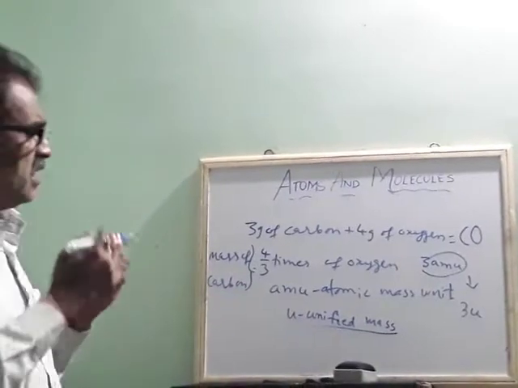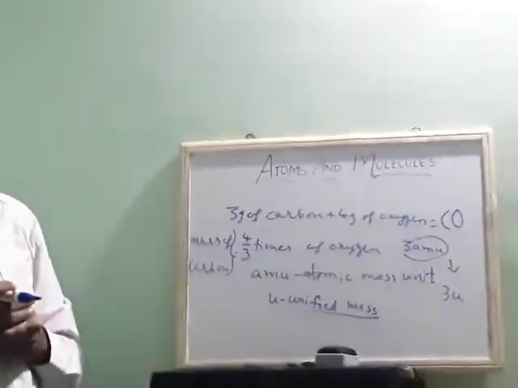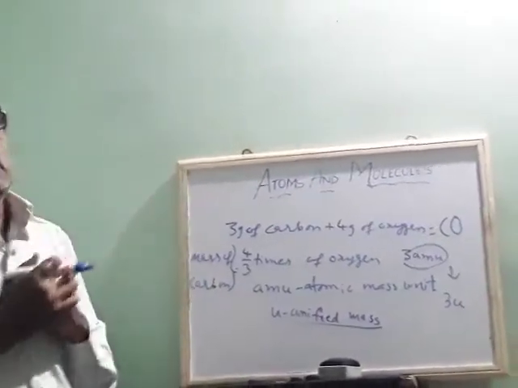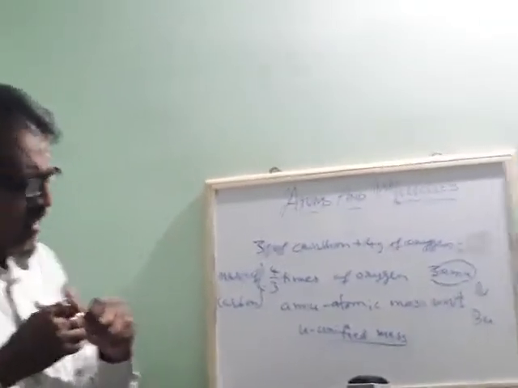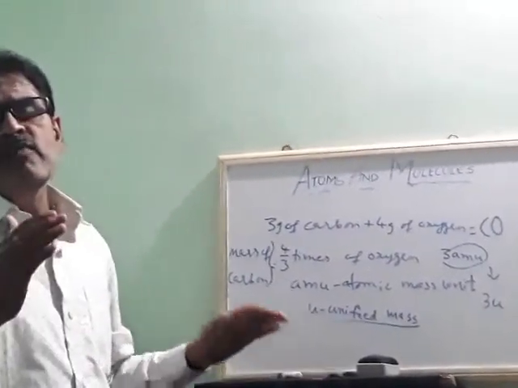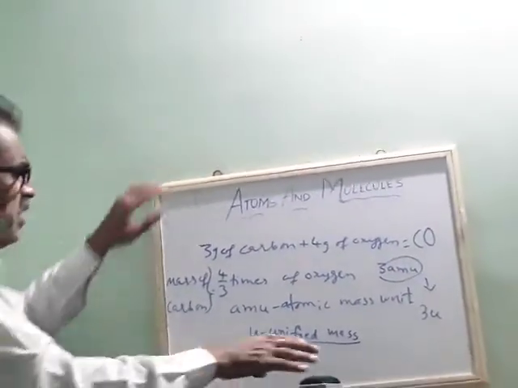Relative mass, they relate to a particular element. How did they start relating? I told you already, carbon is related with oxygen. But why did they take oxygen? Here, oxygen is taken as the standard unit for measuring.